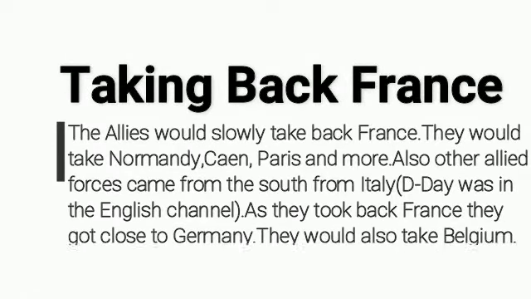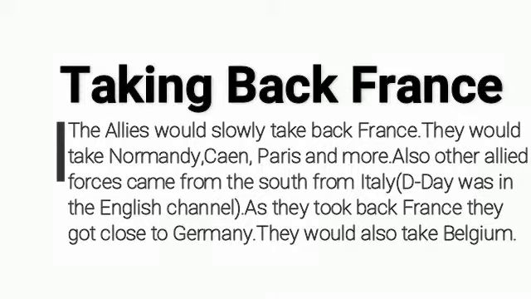Taking back France. The Allies would slowly take back France. They would take Normandy, Caen, Paris, and more. Also, other Allied forces came from the south, from Italy. D-Day was in the English Channel. As they took back France, they got close to Germany. They would also take back Belgium.